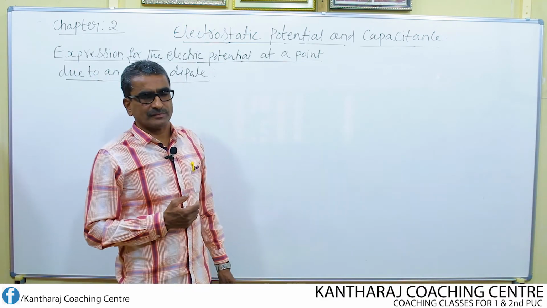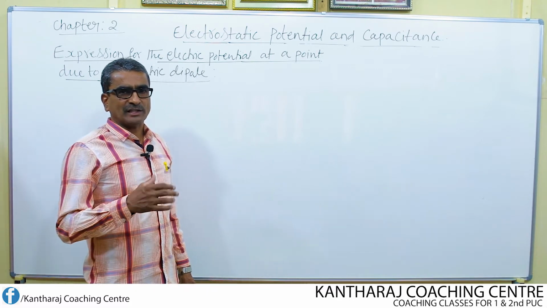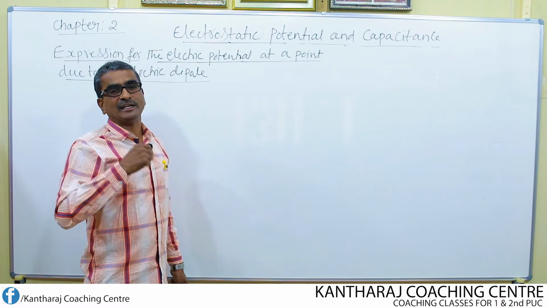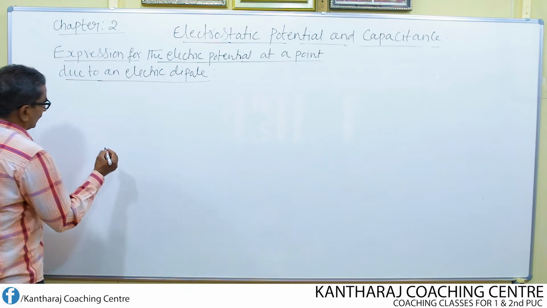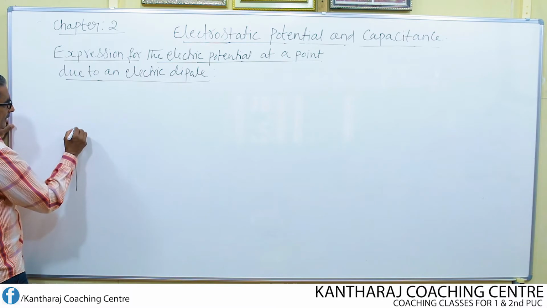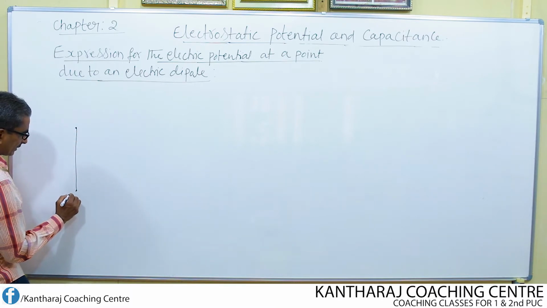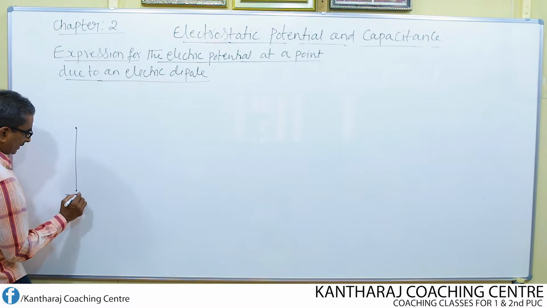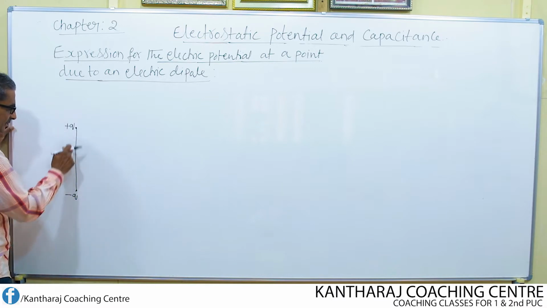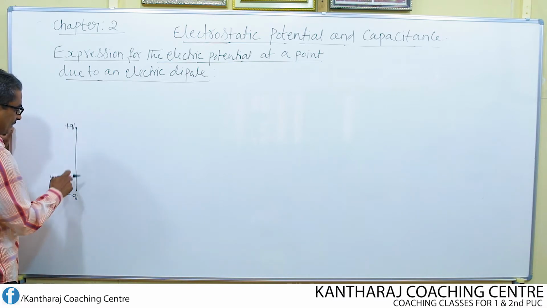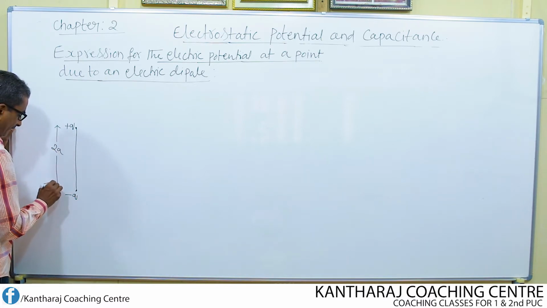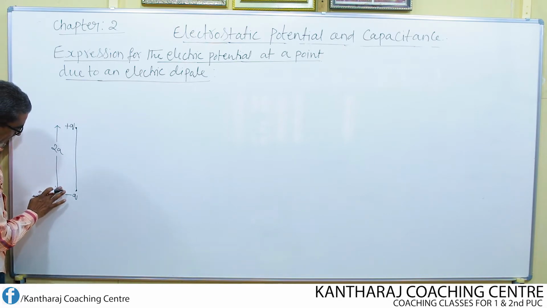Now we shall derive one more equation for the electric potential at an arbitrary point due to an electric dipole. An electric dipole consists of two equal and opposite charges separated by a very small distance. Usually the distance of separation is taken as equal to 2a between these two charges.